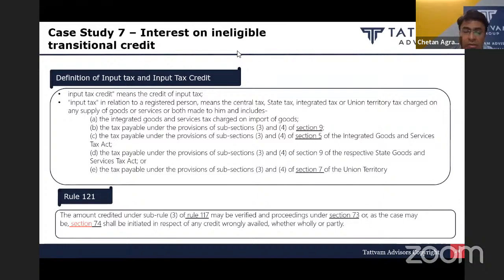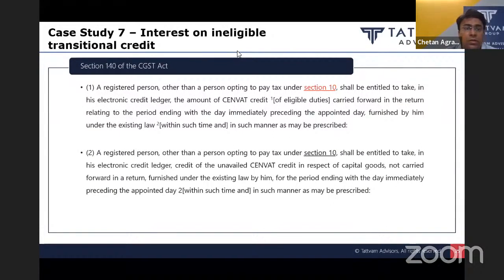So in this case, let us first see the provisions of section 140. What does it say? Section 140 subsection 1 allows this transitional credit. It says a registered person, other than a person opting to pay tax under subsection 10, shall be entitled to take in his electronic credit ledger the amount of CENVAT credit of eligible duties carried forward in the return relating to the period ending with the day immediately preceding the appointed date, furnished by him under the existing law.